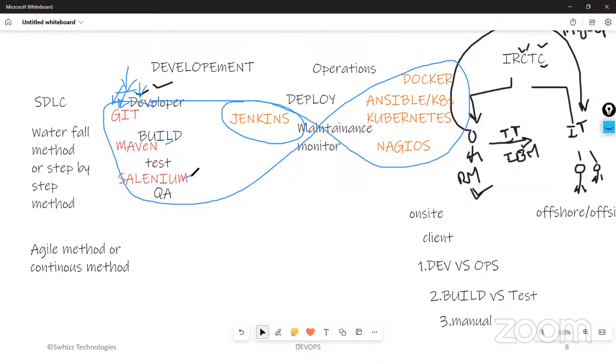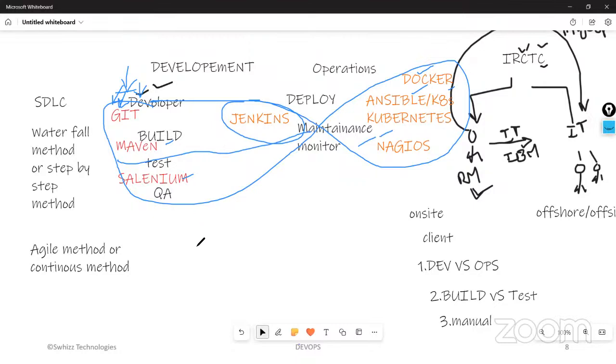Of course, some people will be doing testing, and a testing team will be there. That is not mandatory here, but that also will be there. And we are going to deploy using Docker, sometimes Ansible, sometimes Kubernetes, and we are going to maintain and monitor all these things. This is what we do as DevOps engineers in companies.